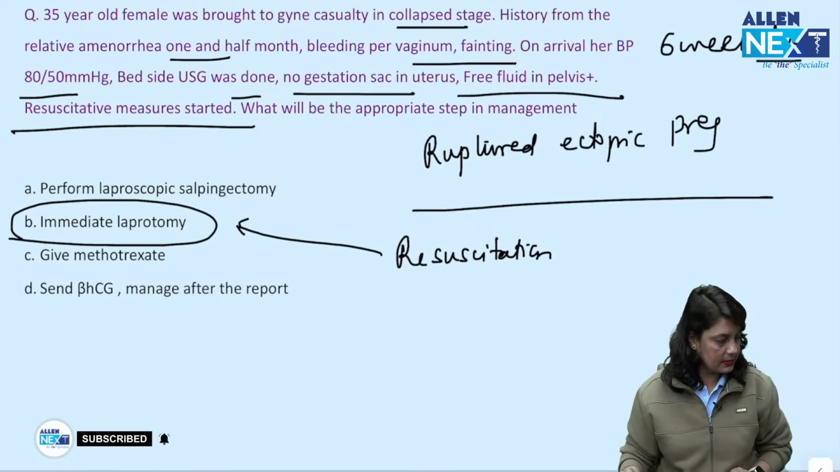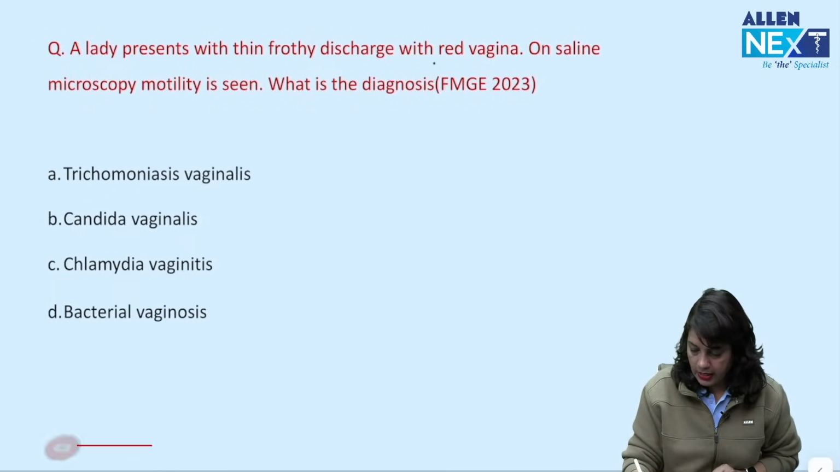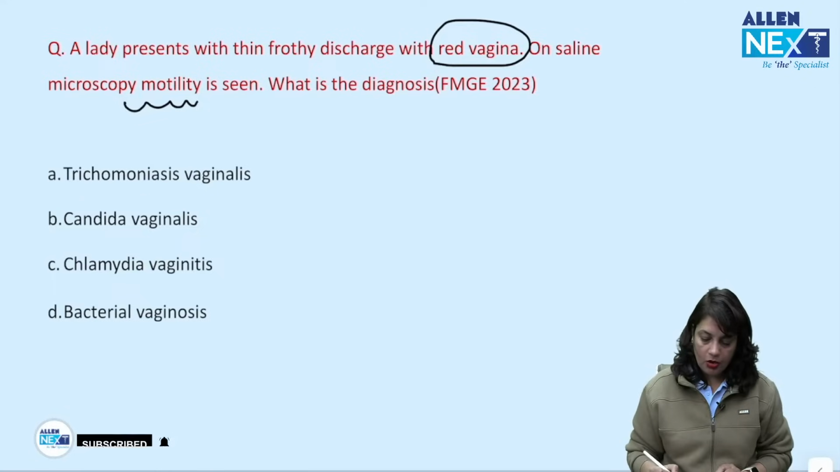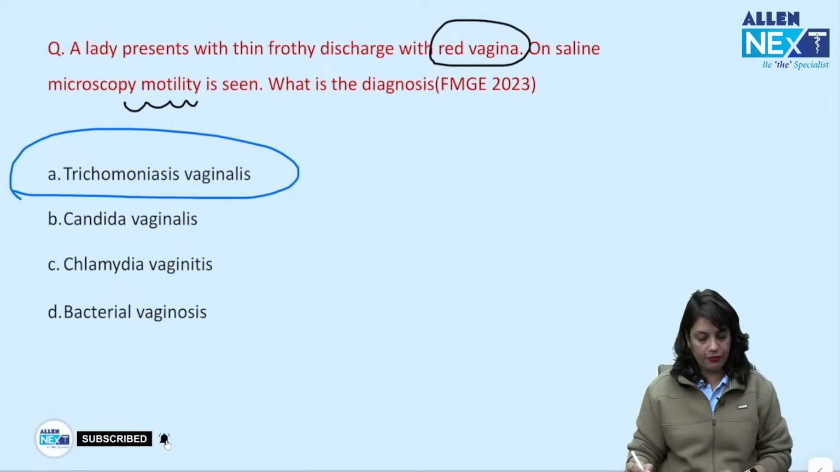I have already discussed this in the beginning of this session. Next, a lady presents with thin frothy discharge and red vagina. Saline microscopy, motility is seen. What is this motility? This is a trichomonas vaginalis infection.